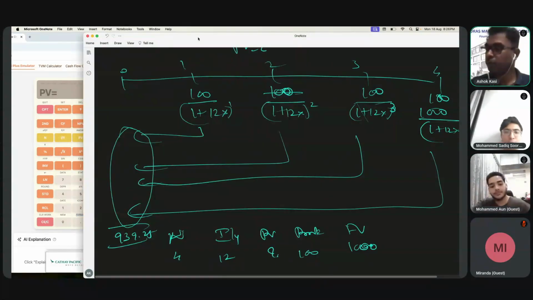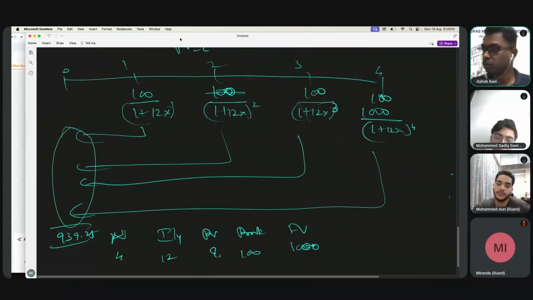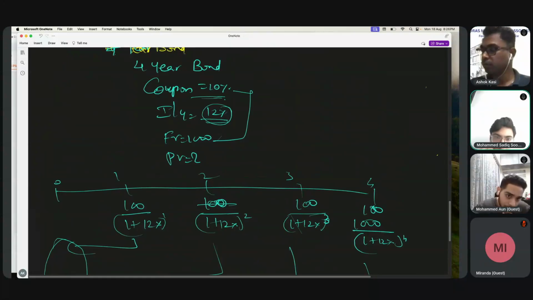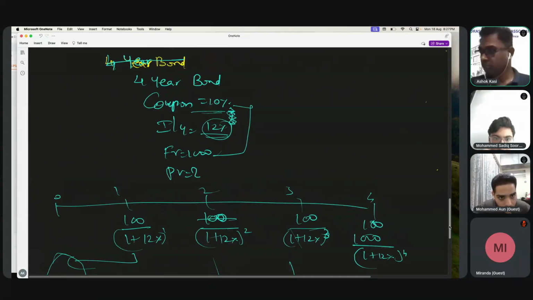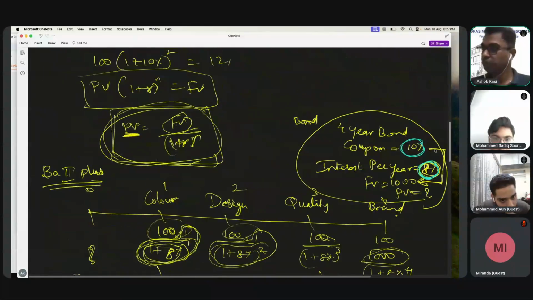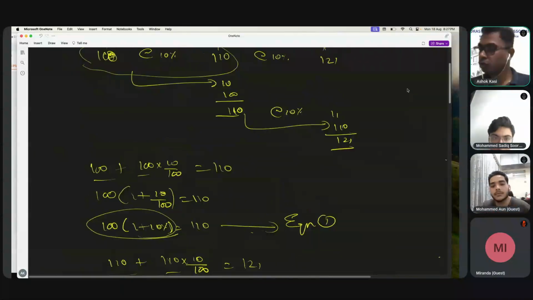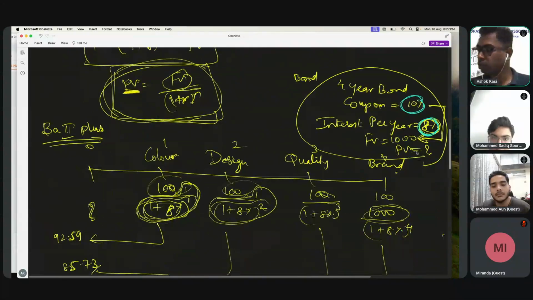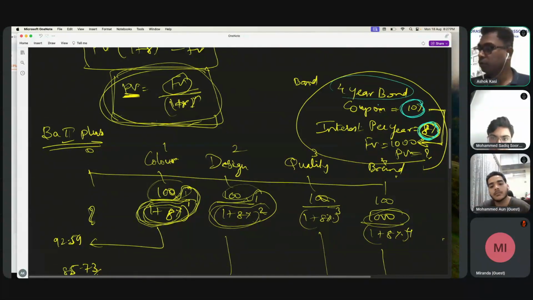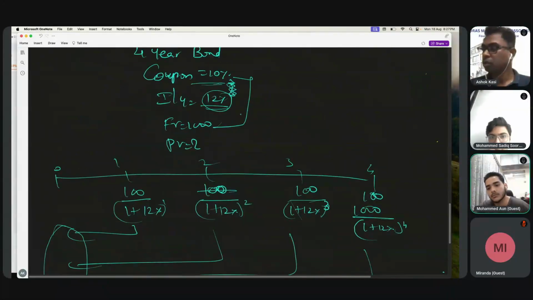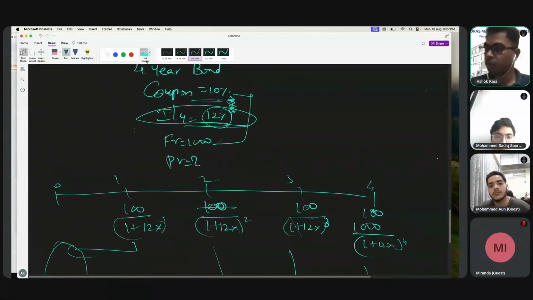Now why is it lower? Because one logic is it is giving less than the market. Also, let's try to compare between the two questions. The previous question was more or less similar. Where is that question gone? Yeah, here. It was a 4-year bond, coupon was 10 percentage, future value was 1000. The only difference is interest per year. In this case it is 8 percentage, and in the next case it was 12 percentage. That is the only difference. Rest all are the same.